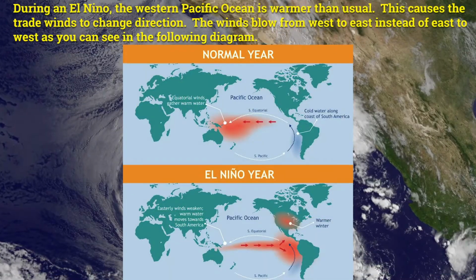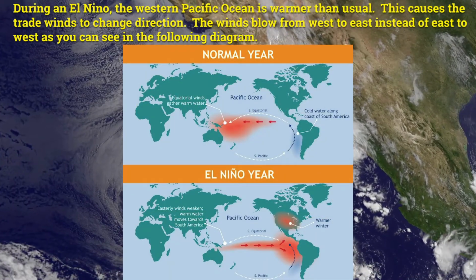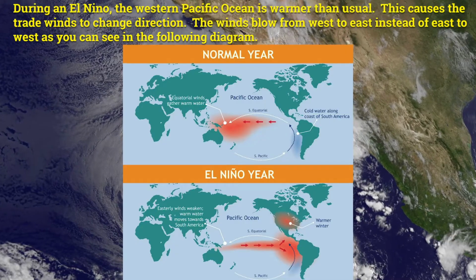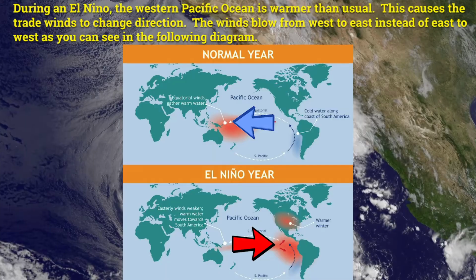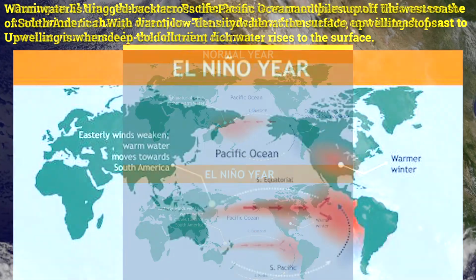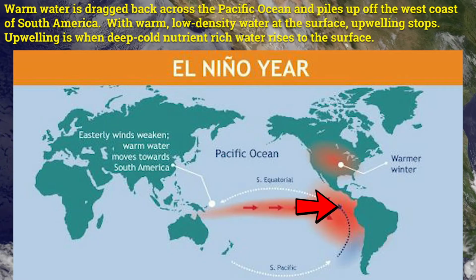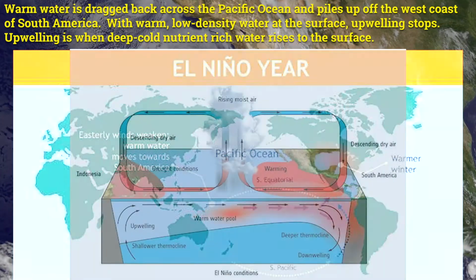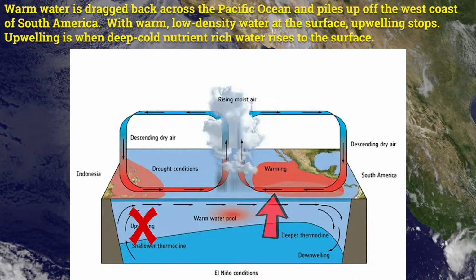During an El Nino, the Western Pacific Ocean is warmer than usual. This causes the trade winds to change direction. The winds blow from west to east instead of east to west, as you can see in the following diagram. Warm water is dragged back across the Pacific Ocean and piles up off the west coast of South America. With warm, low-density water at the surface, upwelling stops.